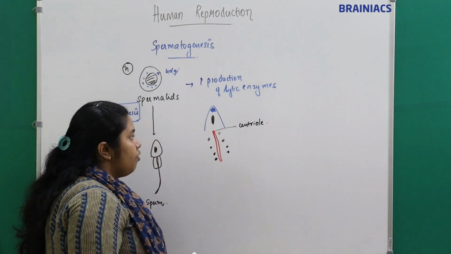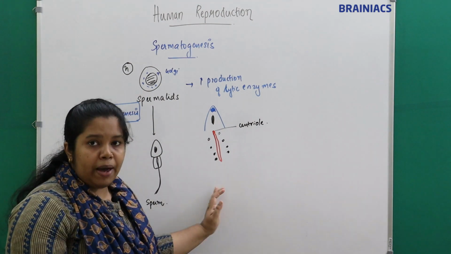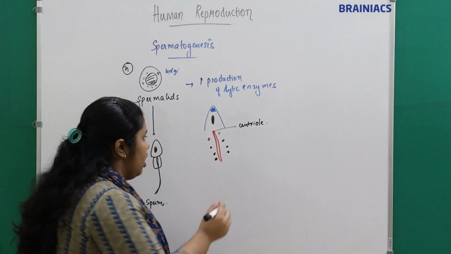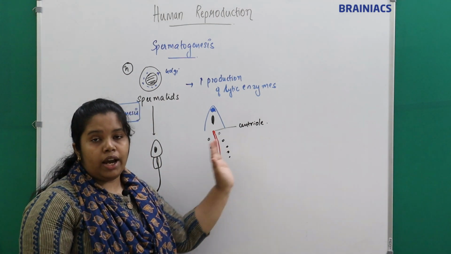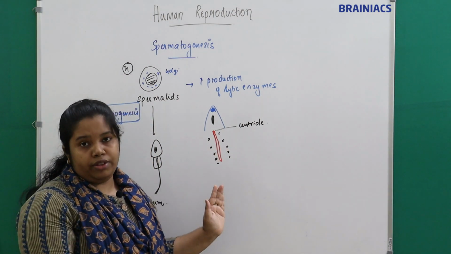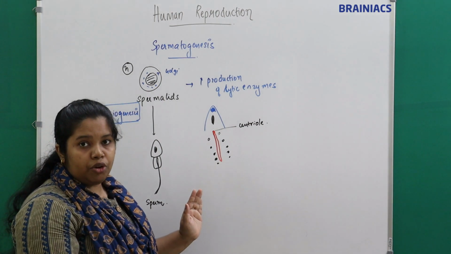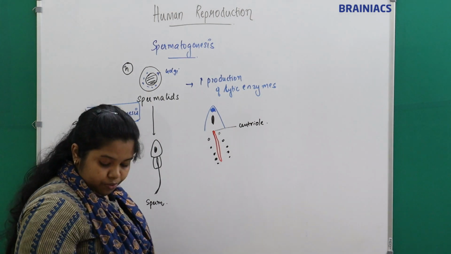So from this centriole an axial apparatus is produced, and the mitochondria get arranged on either side of the centriole of the cell. Understand?